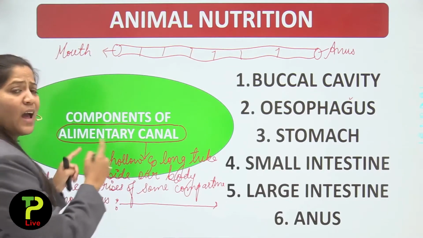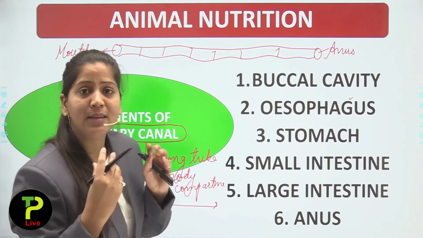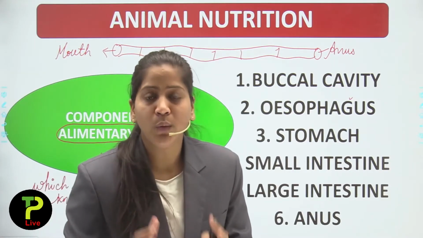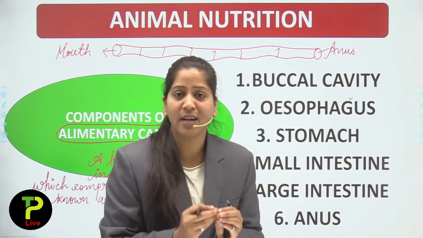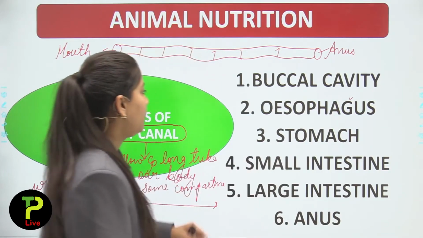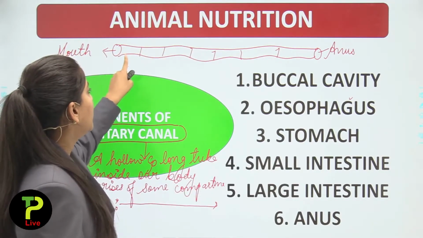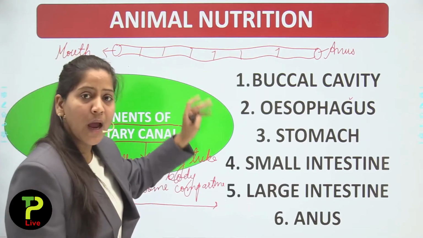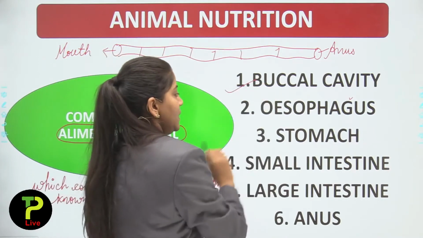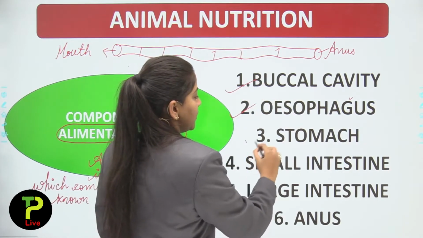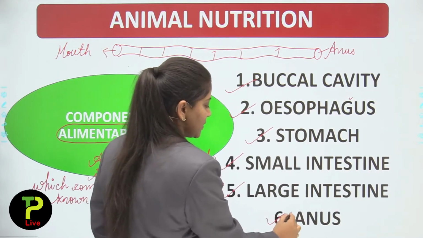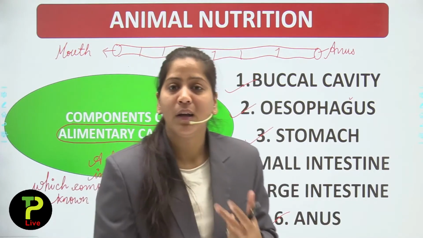Means, what is the alimentary canal? First, alimentary canal is a hollow tube present in our body in which food will get digested, and it starts with the mouth and ends at the anus. So this tube consists of some compartments, and what are these compartments? First is buccal cavity, second is esophagus, third is stomach, fourth is small intestine, fifth is large intestine, and sixth is anus. Now what is buccal cavity?